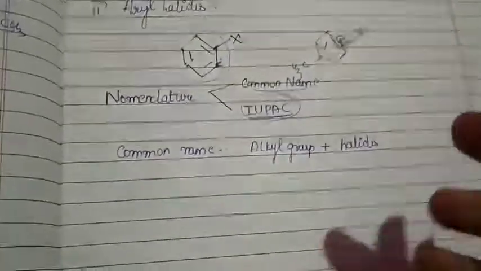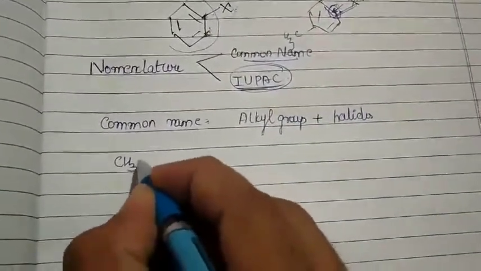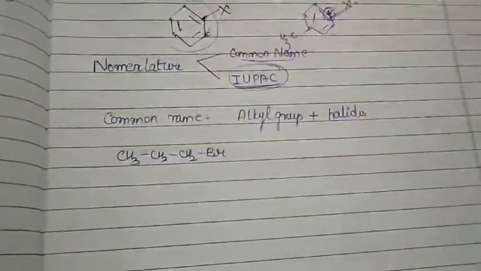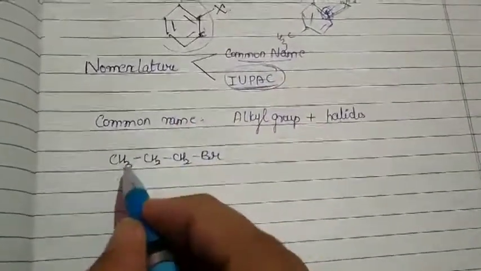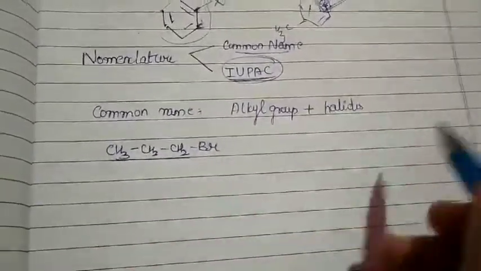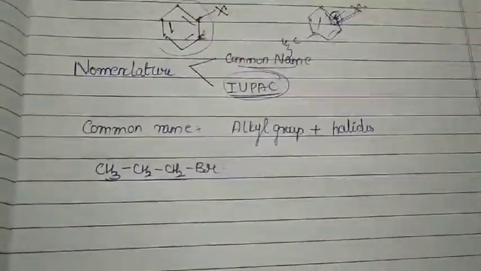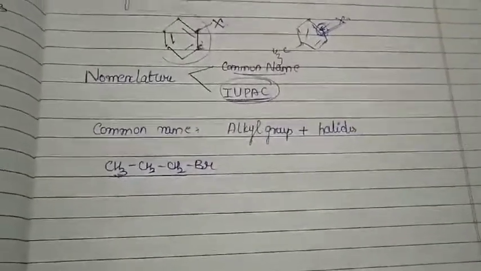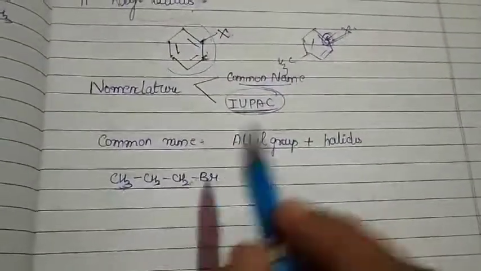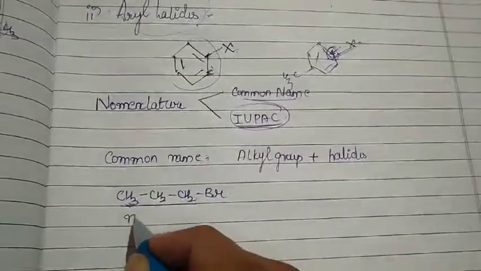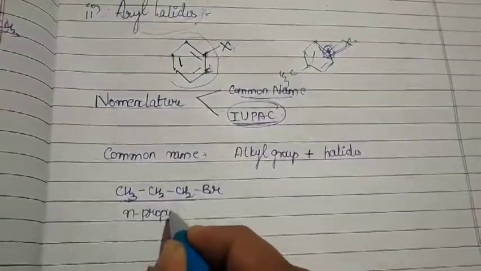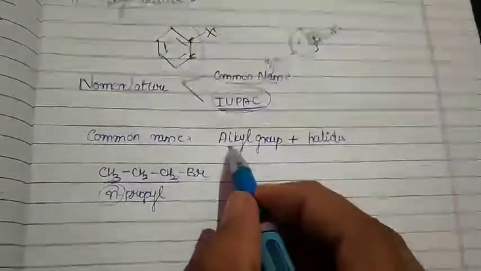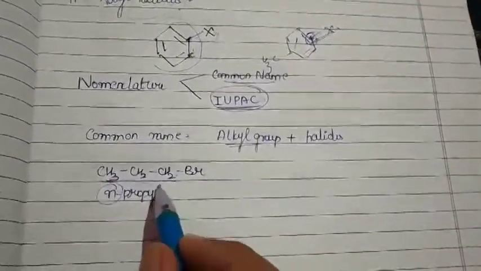For example, if I give you the structure CH3CH2CH2Br, what is the alkyl group over here? If it was CH3CH2CH3, I would call it n-propane. But since one hydrogen is removed, it is called n-propyl. N means what over here? Normal. Normal propyl.